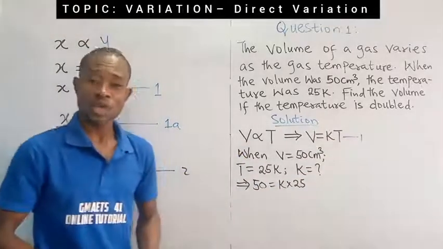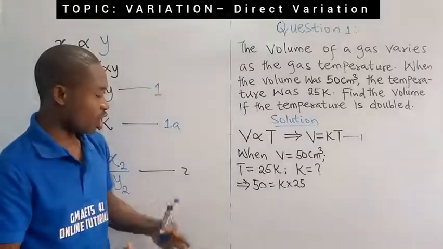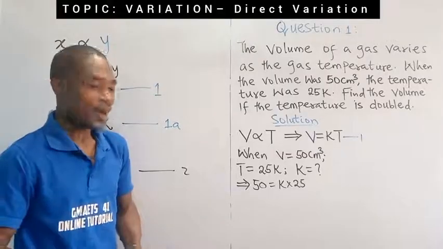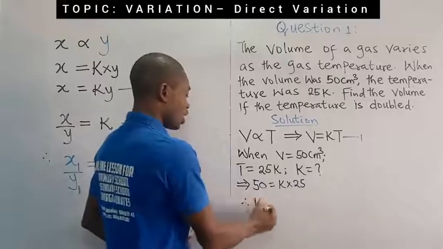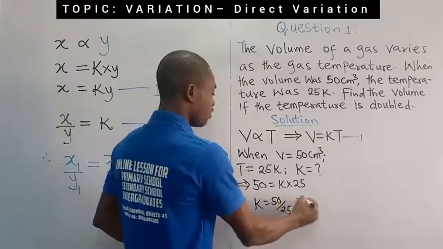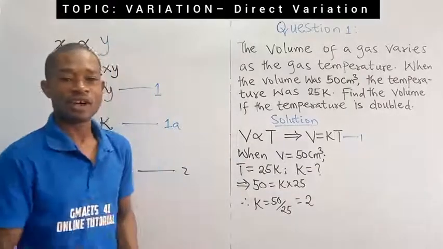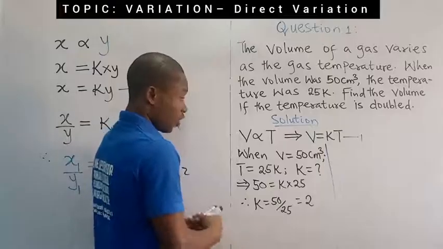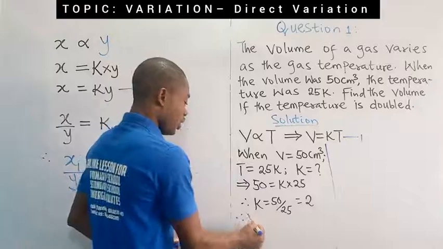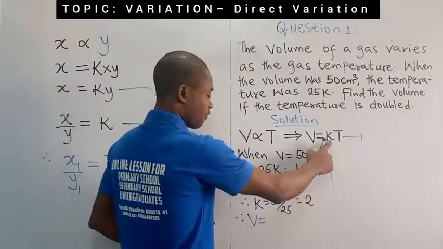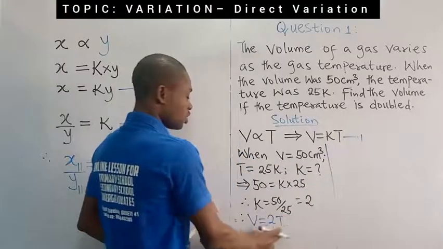This is going to be 50 equal to 25K. And if I have 50 equal to 25K, I can actually get the value of K by dividing both sides by the coefficient of K, which is 25. If I divide it by 25, I'll be left with K. Therefore, K is going to be equal to 50 divided by 25, which is equal to what? 2. And now I have obtained the value of the constant of proportionality. Therefore, the relation, the equation connecting the two variables V and T will be V equal to, in place of K, I'm going to fix 2 and then multiply it by the temperature T. You want to take note of this.